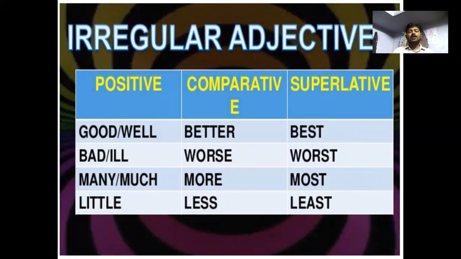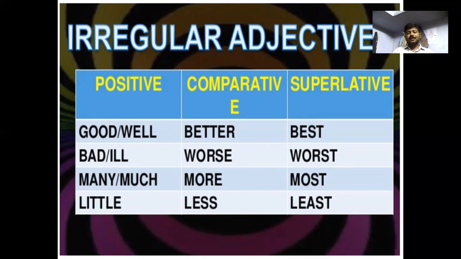Good, well: better, best. Good can be said as better, best, and well can also be said as better for the comparative and best for the superlative. Bad or ill becomes worse in the comparative as well as worst in the superlative. Many, much become more in the comparative and most in the superlative.